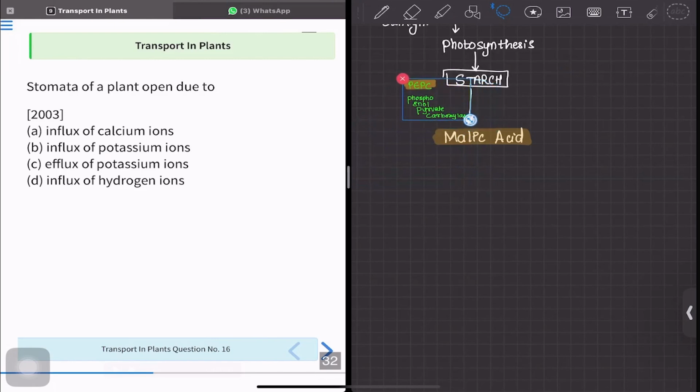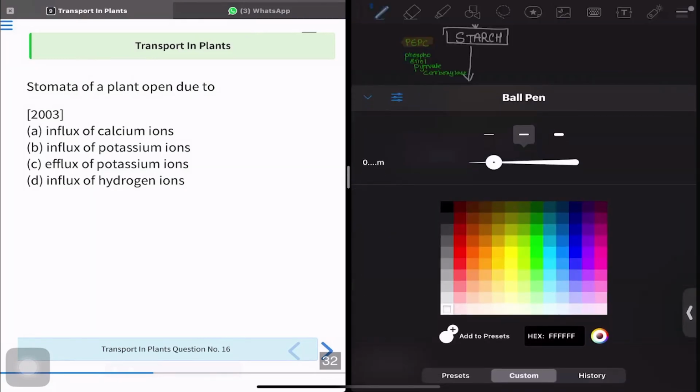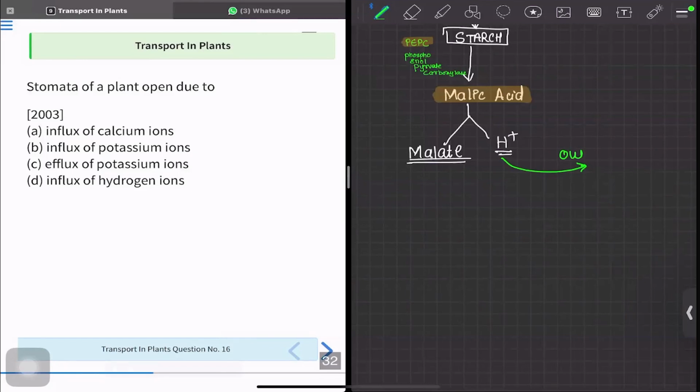carboxylase. Now, this malic acid will dissociate into H plus and malate. Malate and H plus. Now, what happens is the transport is going to take place. H plus is going to move out. Out means efflux. And in return, potassium is going to come inside. That is influx, inside.